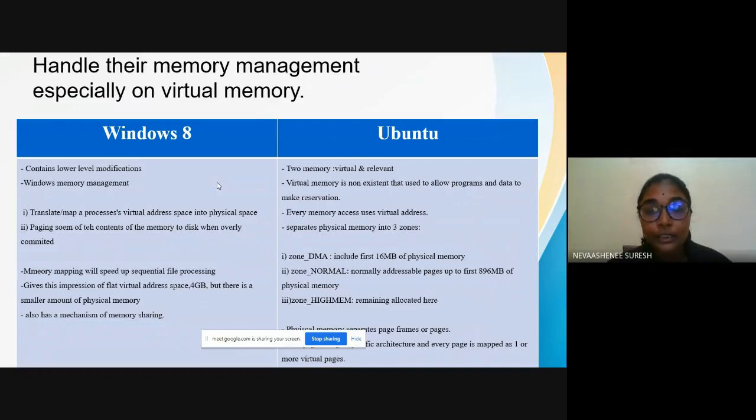For Ubuntu, there are two types of memory, which are virtual and physical. Virtual memory is non-existent memory that is used to allow programs and data to make reservations. Every memory access uses a virtual address. Physical memory is separated into three zones: zone DMA, zone normal, and zone high mem. Physical memory is separated into page frames or pages.